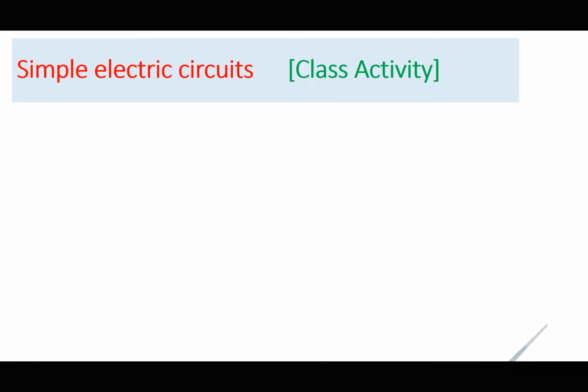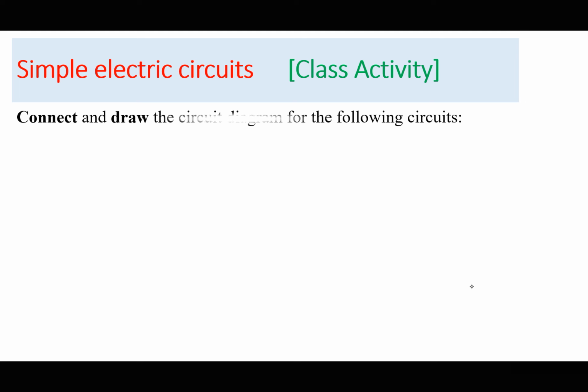So more class activities. For this class activity, you just need to pick the apparatus, try to follow the instructions, and then connect the diagram. You connect the circuit, and then look at the circuit, and then draw the diagram as you look at the circuit. Of course, you are not supposed to draw the components, how they look. You're just going to draw a circuit diagram using circuit symbols to represent the components that you have connected.